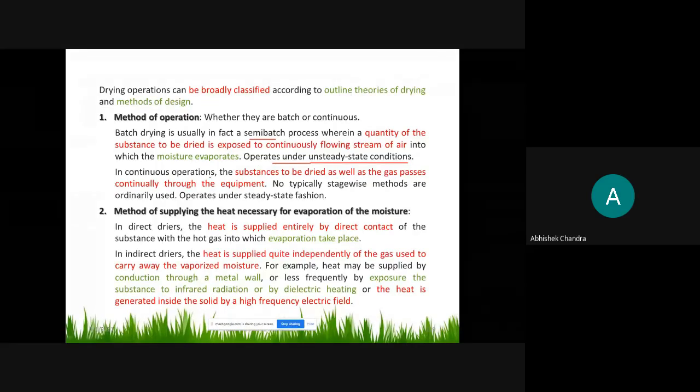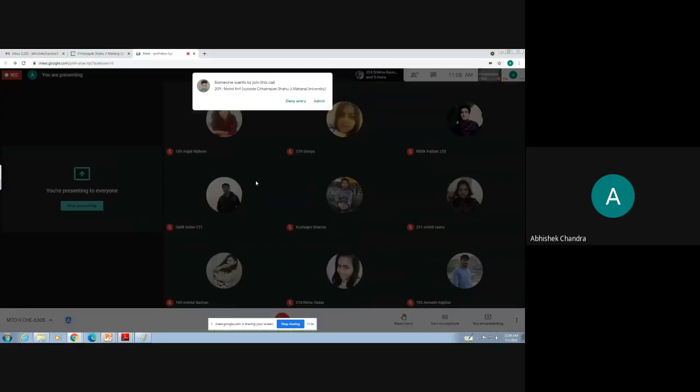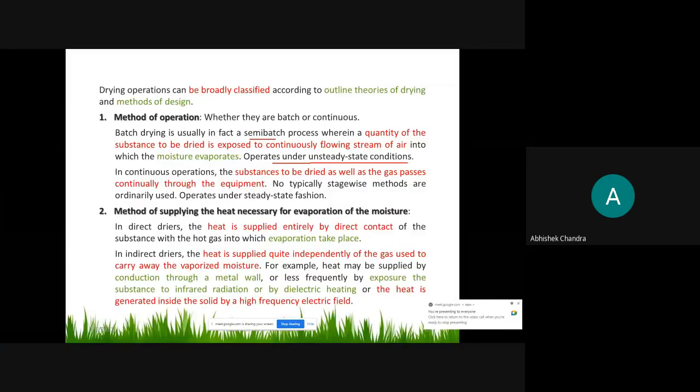In continuous operation, the substance to be dried as well as gas passes continuously through the equipment. Means the substance is also passing through the equipment, and the hot air or hot gas, whichever you use, is continuously passing through the system. This type of operation occurs in the rotary dryer or any other dryer, but the rotary dryer is used in the cement industry where this type of drying takes place, any continuous operation.